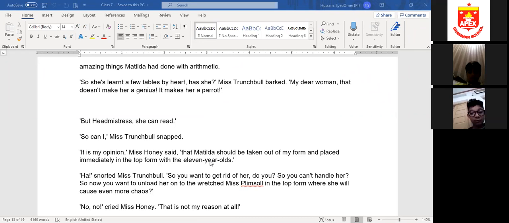Okay, now last two pages. Who wants to read now? Yes, Kinza.